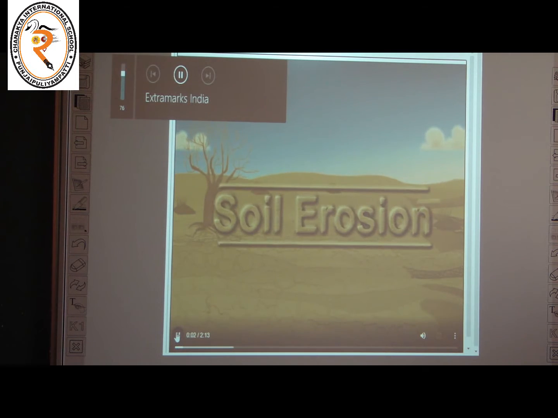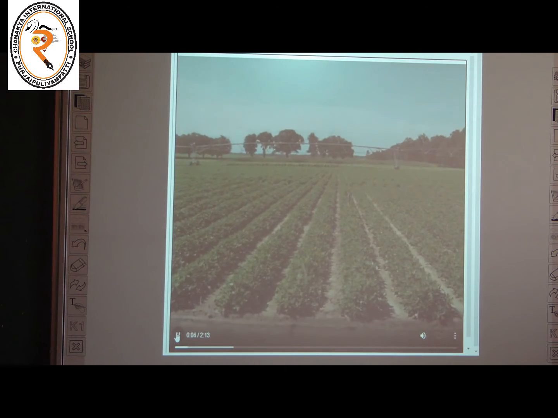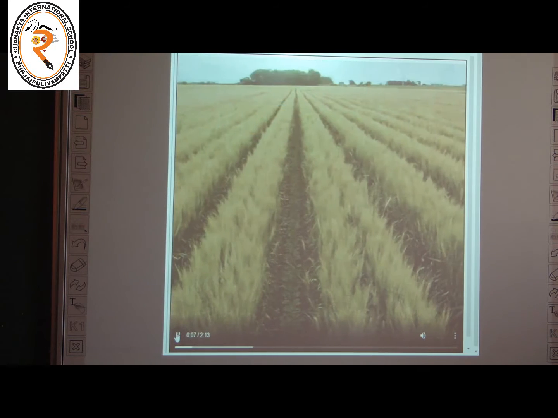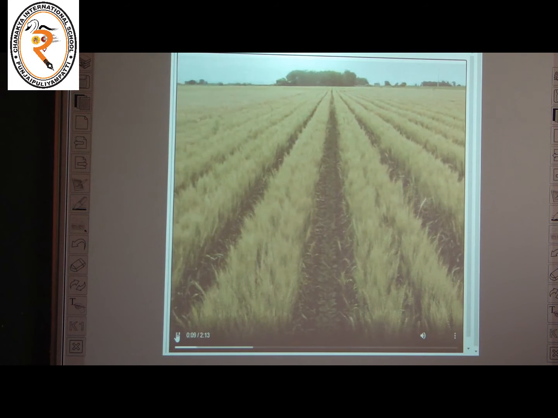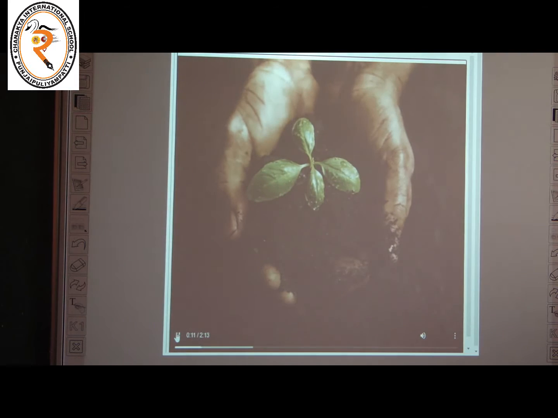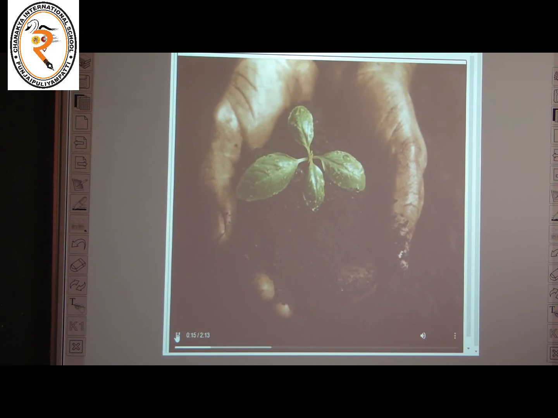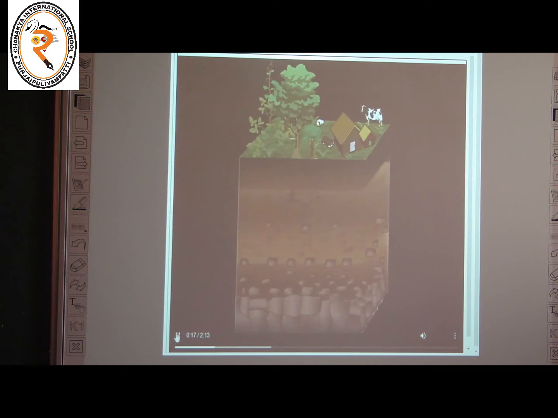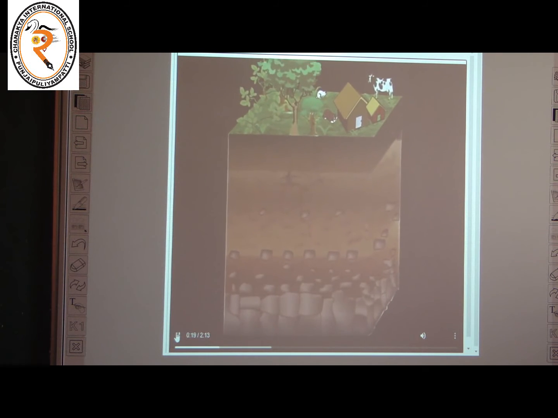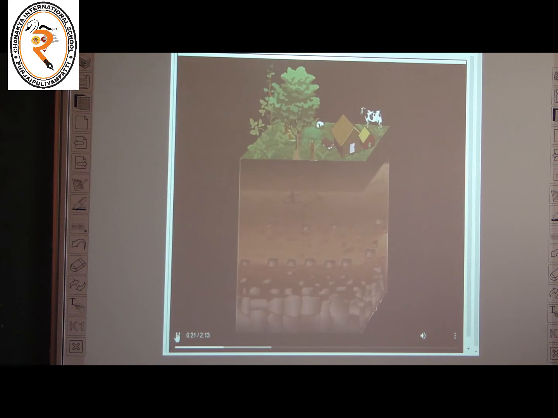Soil erosion. Can you tell what we need to have healthy crops? Of course, without a fertile soil, we won't have healthy crops. Children, do you know which layer of soil is most fertile?